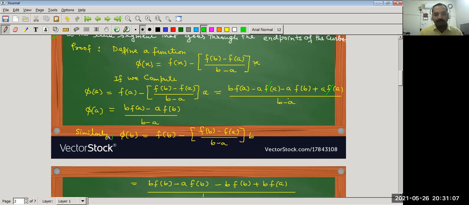Similarly, we can put x is equal to b in phi of x. So phi b is equal to f(b) minus (f(b) minus f(a)) upon (b minus a) into b.